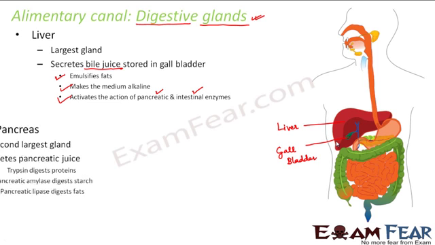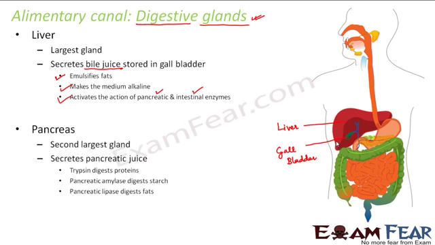So let us now talk about pancreas. It is the second largest gland. So where is pancreas? You can see some green colored structure just behind the stomach. This structure is pancreas. This is also a bigger gland. It secretes pancreatic juice. So what does the pancreatic juice consist of?